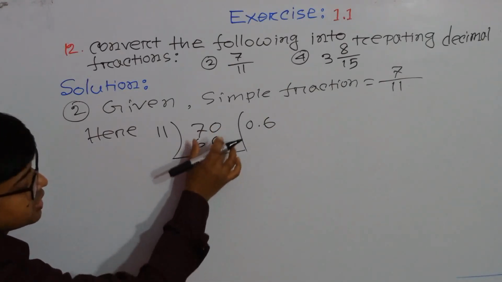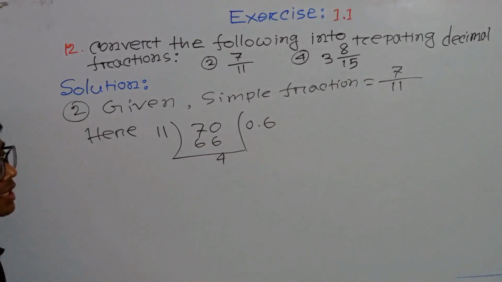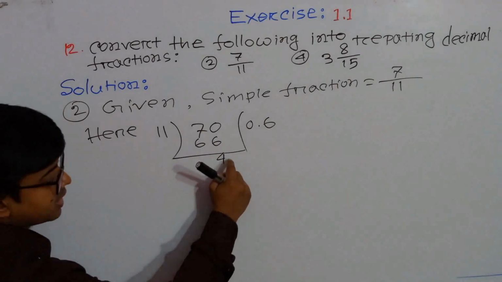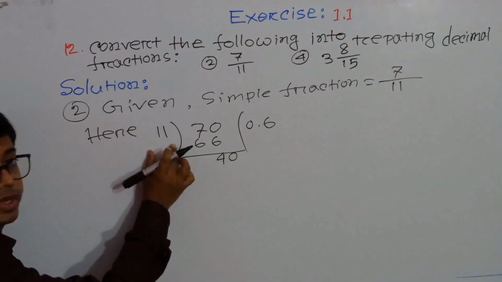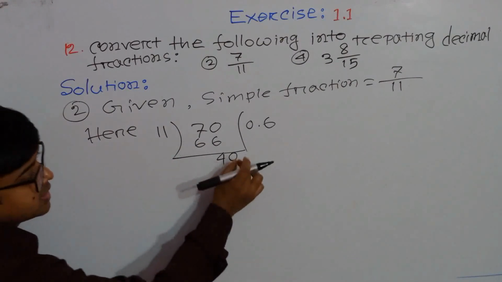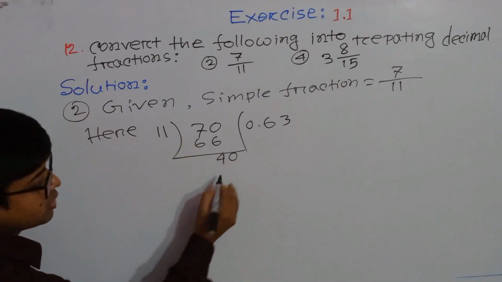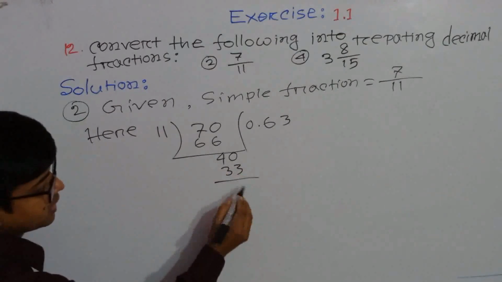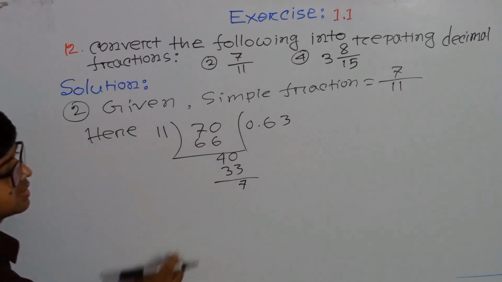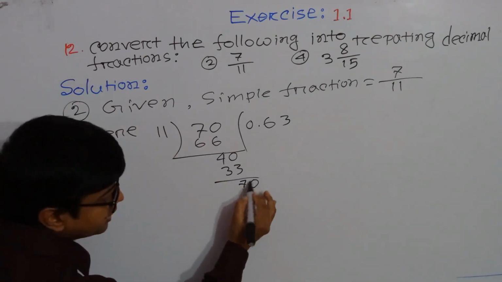After subtraction it will be 4, but 4 is not divisible by 11, so we can take here 0. And now 40 is divisible by 11, so we can take here 3. 3 into 11, it will be 33. After subtraction, it will be 7, and 7 is not divisible by 11, so we can take 0 here.